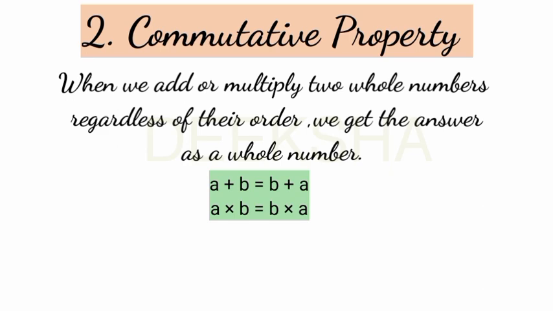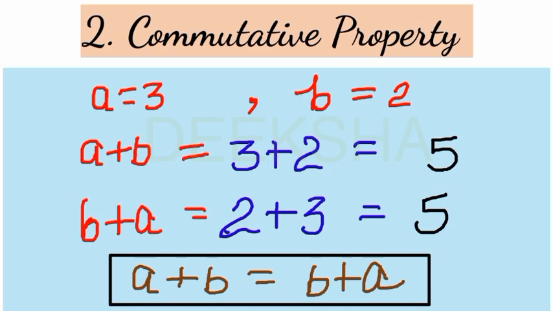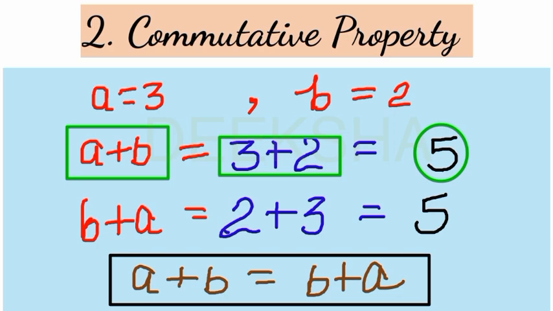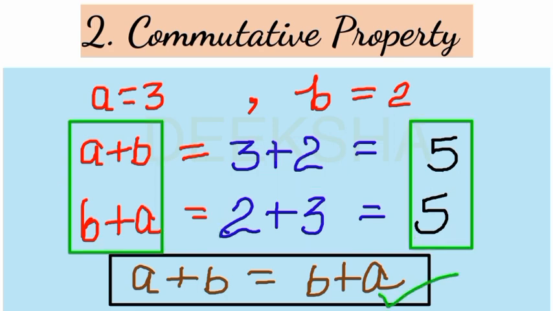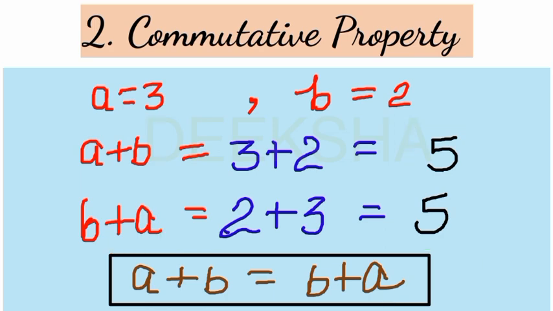Let's check with an example. If we have two whole numbers 3 and 2. If we add these two whole numbers regardless of their order, it means firstly we add 3 plus 2 which is equal to 5. Then we add 2 plus 3 which is equal to 5. So in both cases we are getting the same answer. It means A plus B is equal to B plus A. So commutative property exists for addition.